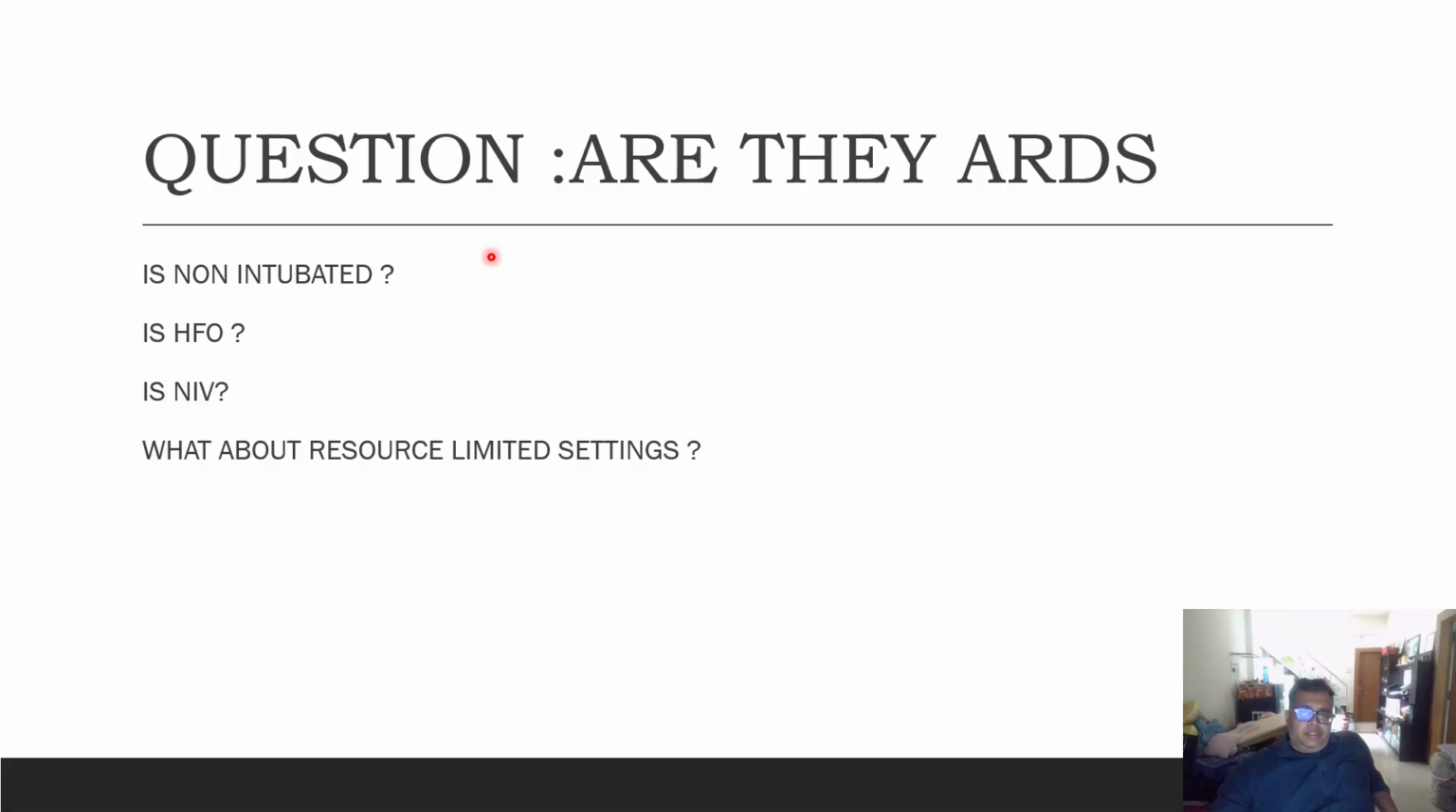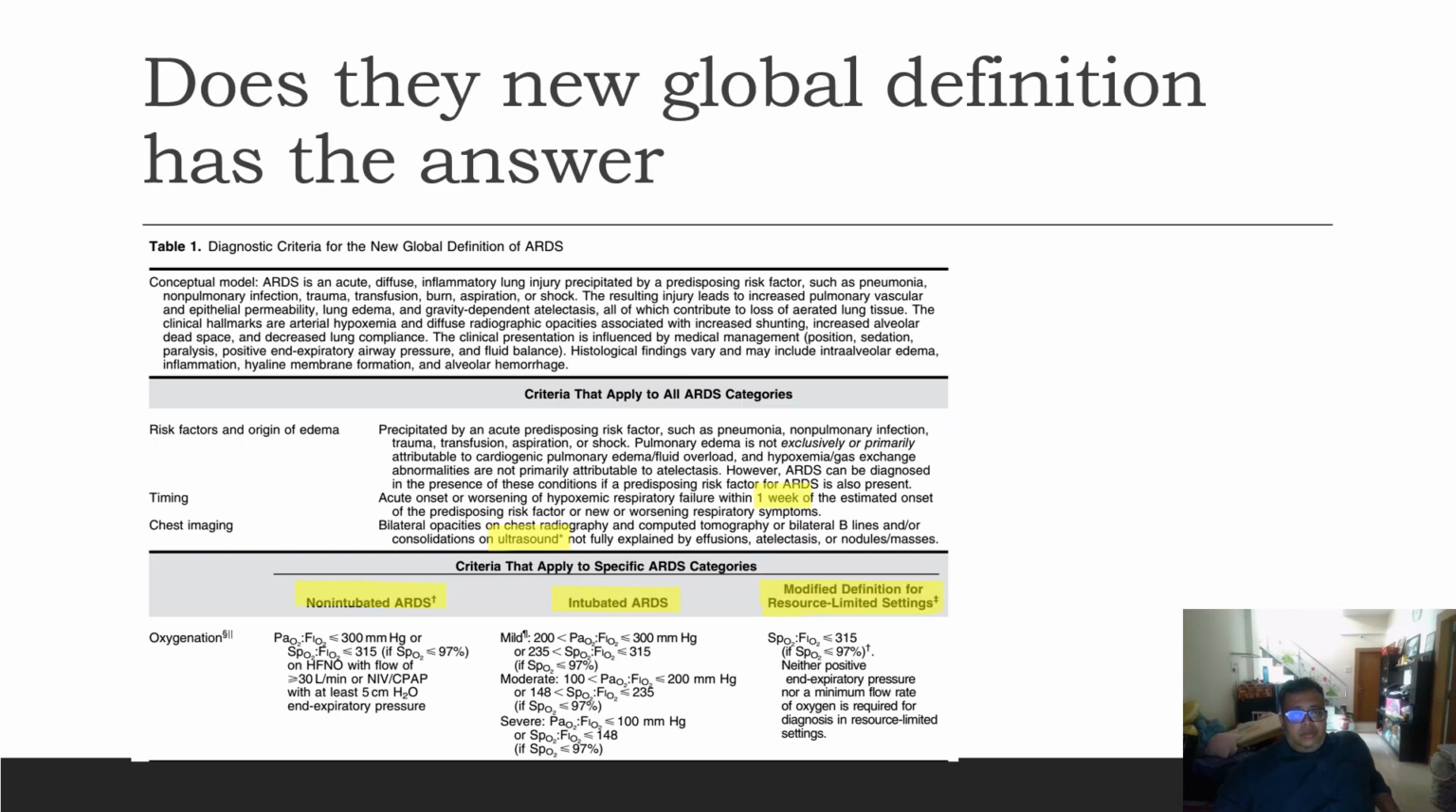So the questions that still remain in our mind are: if this is a non-intubated patient, do we label this patient as ARDS? If the patient has been applied high flow nasal cannula oxygen, do we label this patient as ARDS? If the patient is persistently on NIV, do you label this patient as ARDS? And what about resource limited settings, where we cannot do ABGs regularly, and invasive mechanical ventilation facilities are not available? Are we labeling these patients as ARDS? So the new global definition has the answers to these questions.